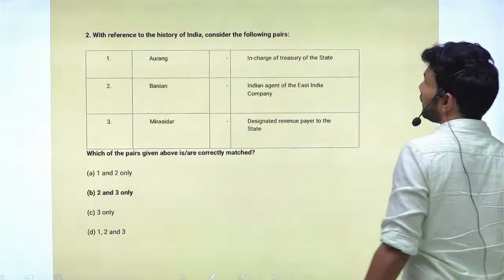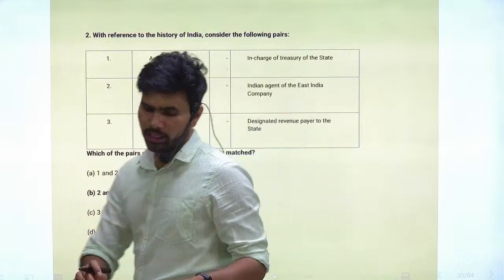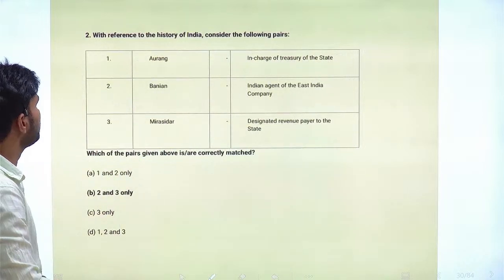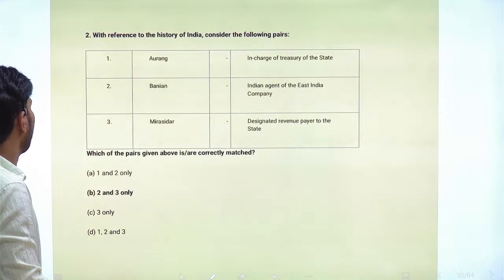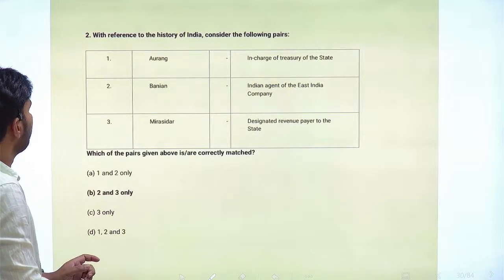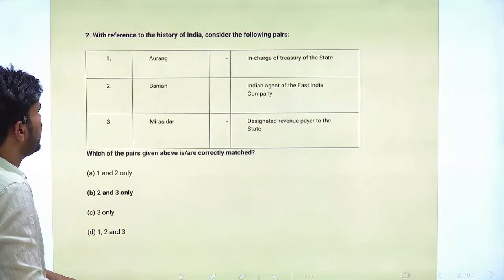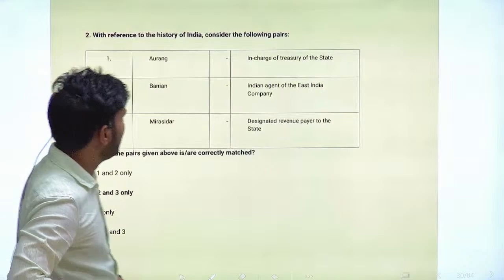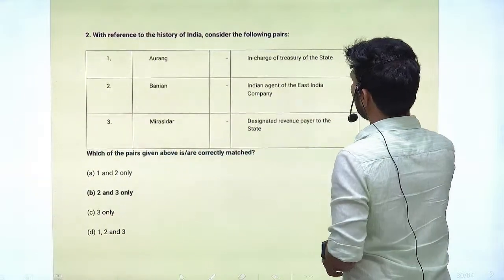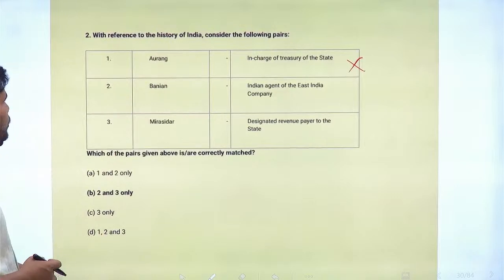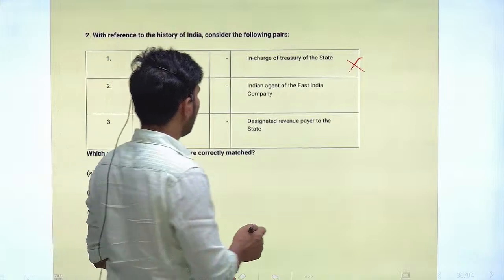Next question. We will go a little bit fast because we are losing time. Second question, with reference to the history of India, consider the following pairs. First pair, Aurang, in charge of Treasury of State. So this pair is incorrect. Aurang is not in charge of the Treasury of the State. Baniyan, Indian agent of the East India Company. So this is the correct statement.